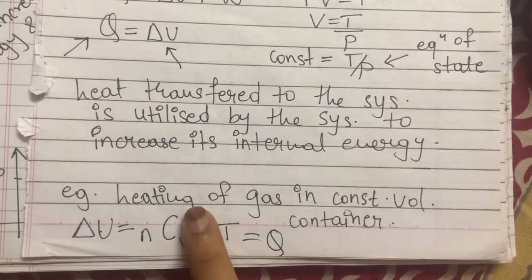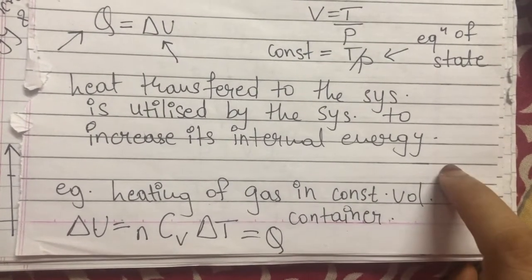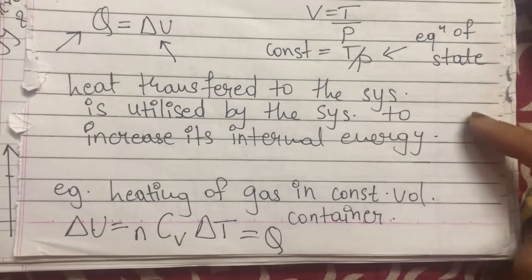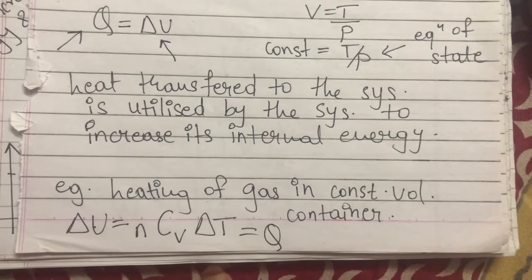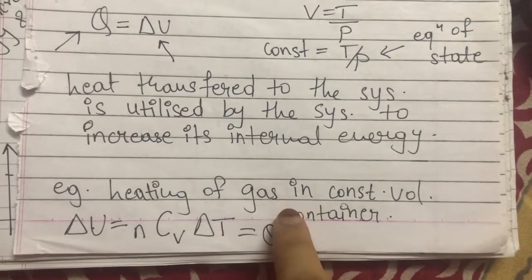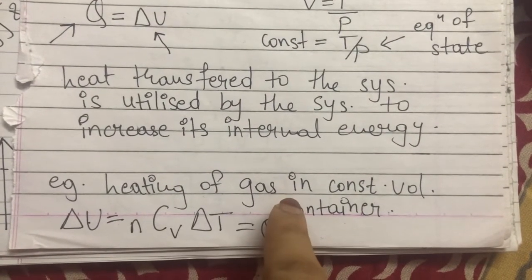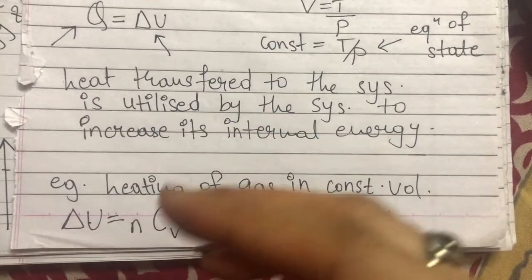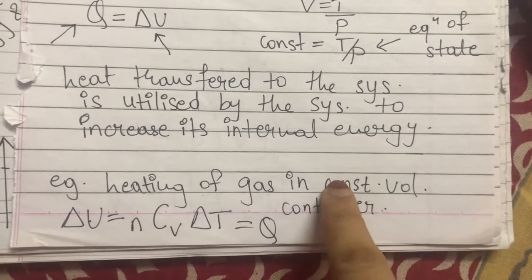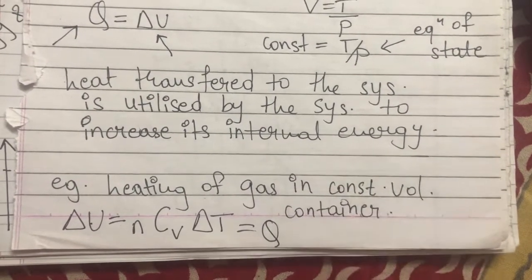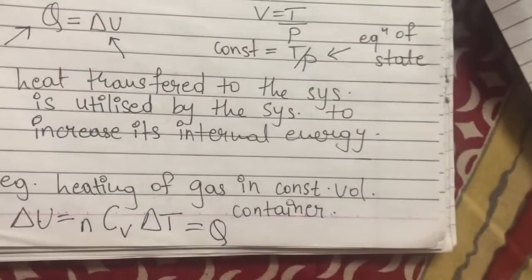An example of an isochoric process is heating of gas in a constant volume container. If we used a cylinder with piston and the gas is heated, the piston moves up and the volume of the cylinder increases. So here, in this process, we heat the gas in a container whose volume remains constant. If we heat the gas for about 1 hour, the volume of the container will still not change, it will remain constant. So the process which has taken place is an isochoric process.